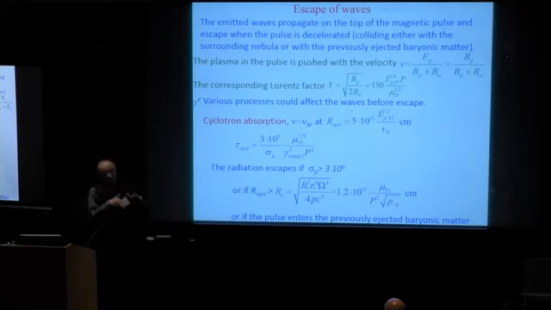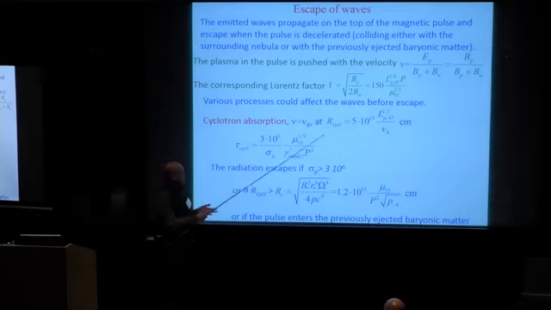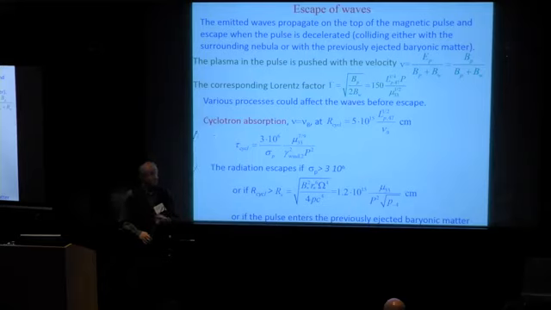Because the wave remains within the pulse, the cyclotron magnetic field in the pulse is very high, and it decreases only as 1 over r. The cyclotron radius is achieved at a very large distance. And here we could estimate the optical depth. It depends on the plasma density, which could be conveniently normalized by the magnetization of the plasma in the pulse. And the optical depth is inversely proportional to the magnetization.